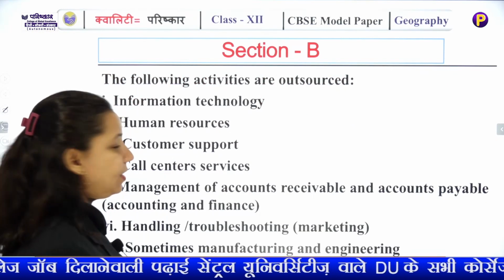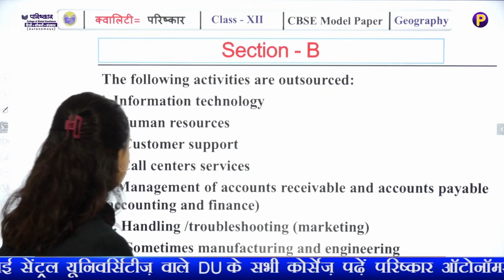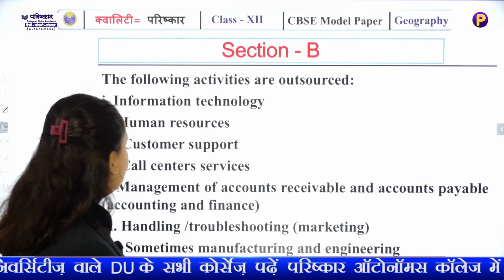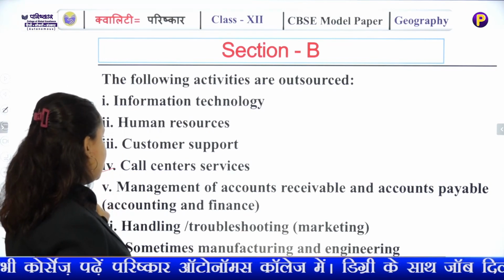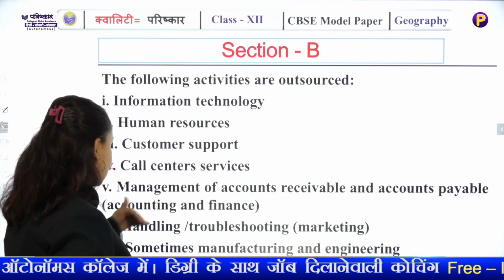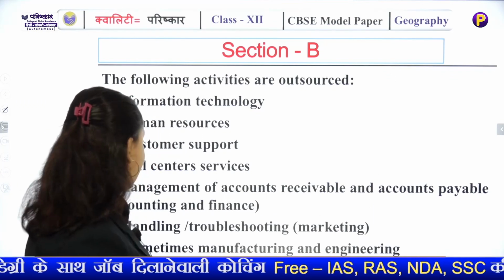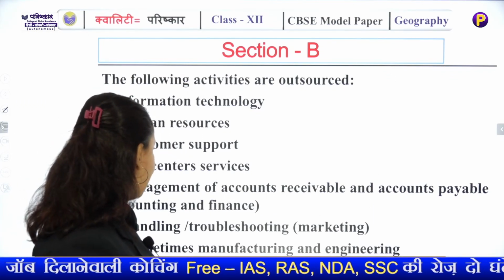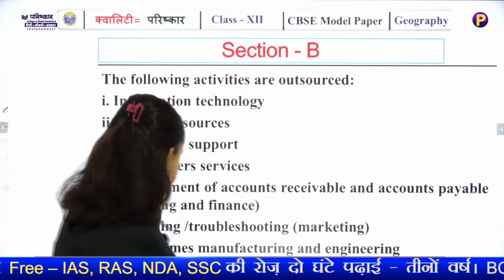Now you have to give examples of outsourced activities: information technology, human resources, customer support, call center services, management of accounts receivable and accounts payable, which you can easily give to an outside agency, handling, troubleshooting, and some manufacturing and engineering activities are also outsourced.